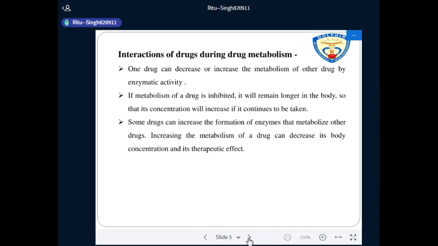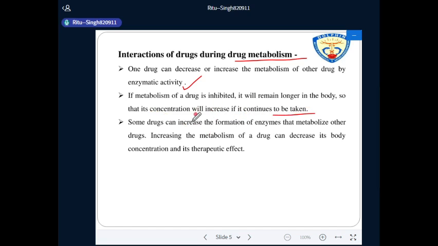Okay, the next is interaction during drug metabolism. One drug can decrease or increase the metabolism of another drug by enzymatic activity, and some drugs act as an enzyme inhibitor and some drugs act as an enzyme inducer. If metabolism of a drug is inhibited, it will remain longer in the body, so its concentration will increase if it continues to be taken.